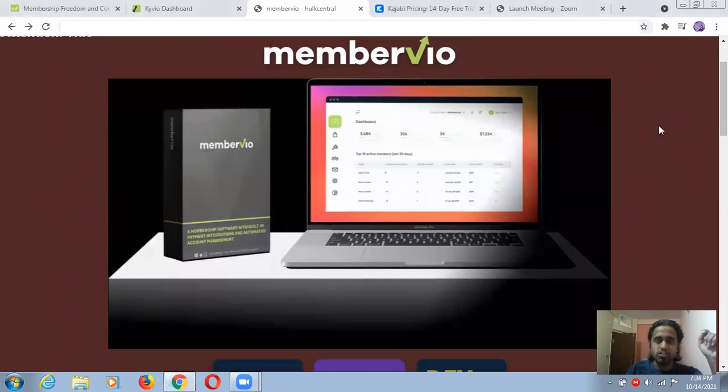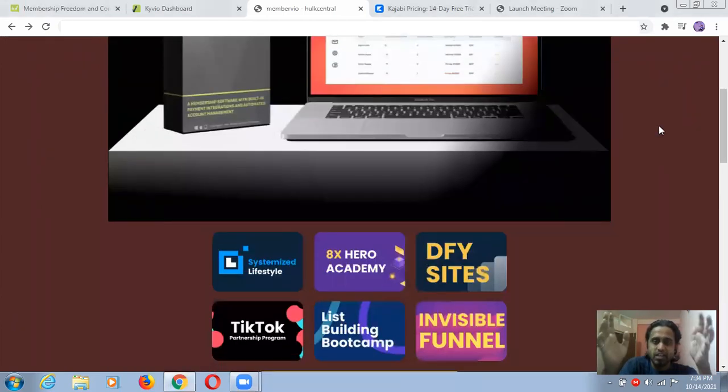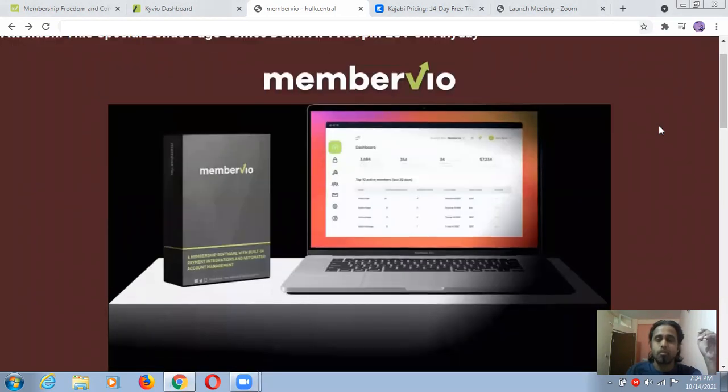This product is MemberVio, and here is the problem it will solve. If you are a creator, a knowledge provider, a teacher, any type of business member, or even a CEO running a business with many employees in your company, you can go ahead with this product because you can provide each and every person a specific member access area.